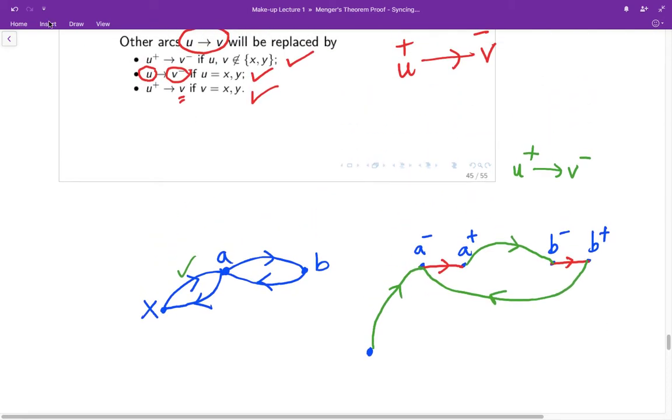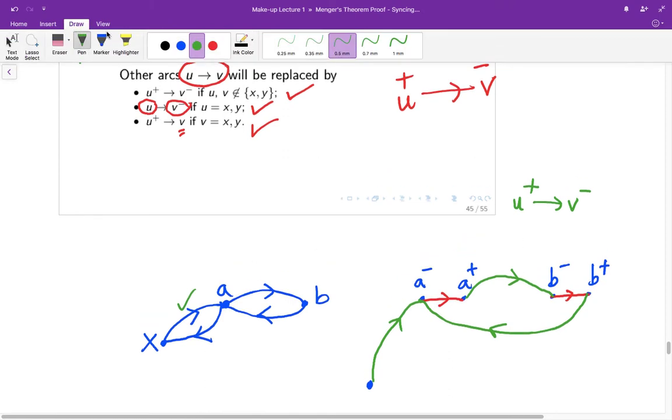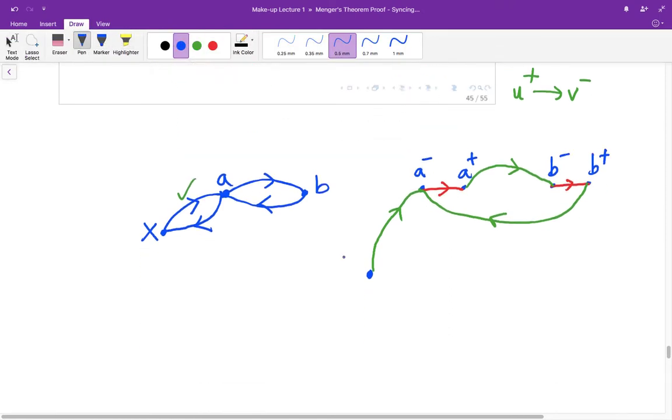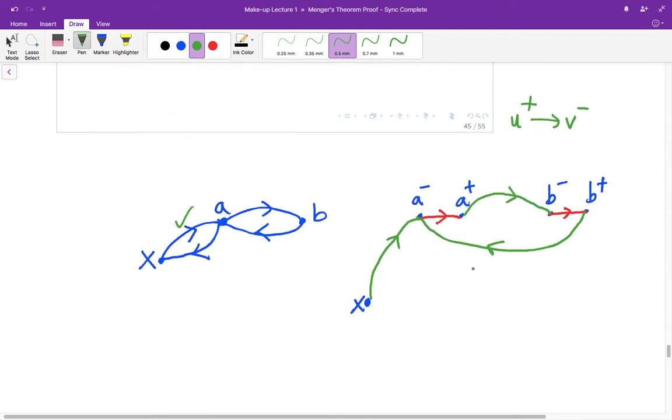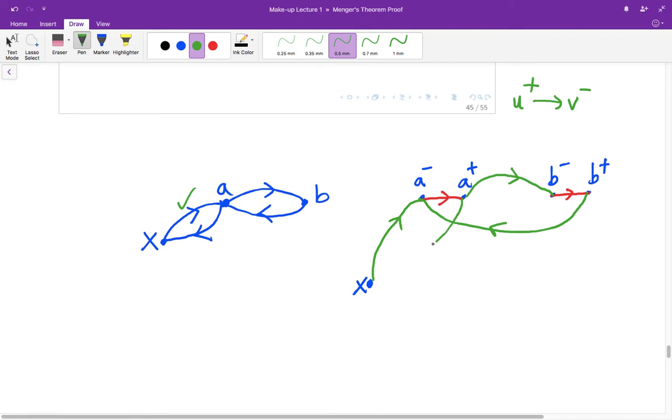You follow me? Okay, let me label the source. And likewise, if you have an arc from A to the source, that is the third case over here, right? You have a vertex directed to the source. So it will be from the plus vertex to the source.